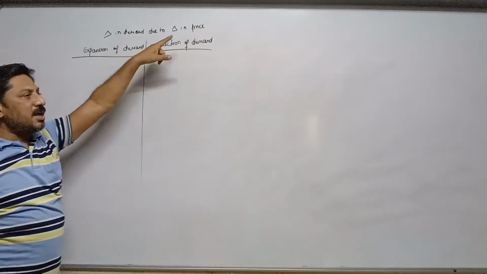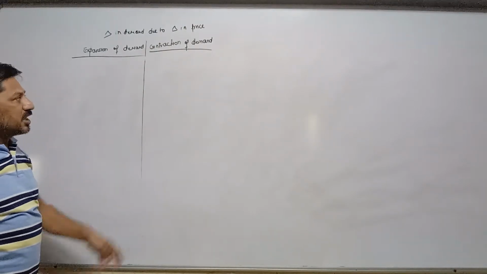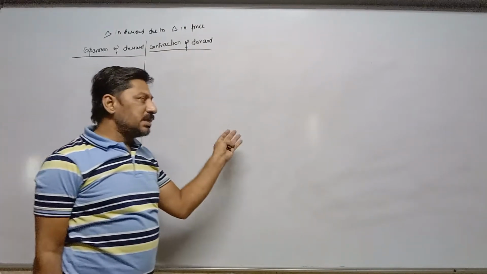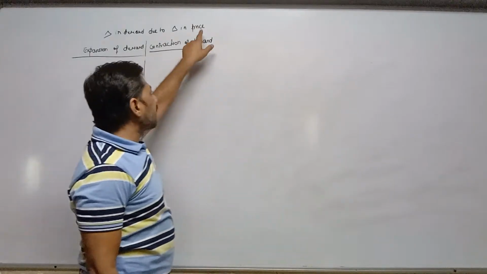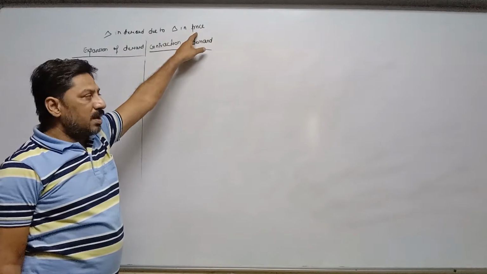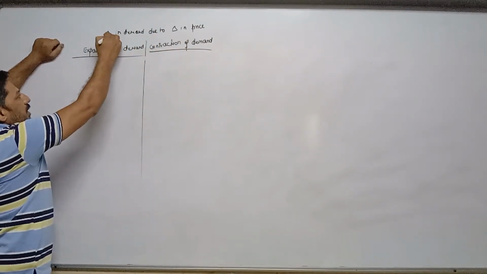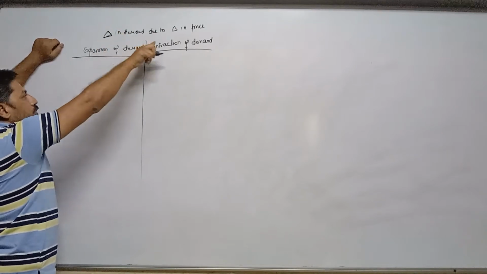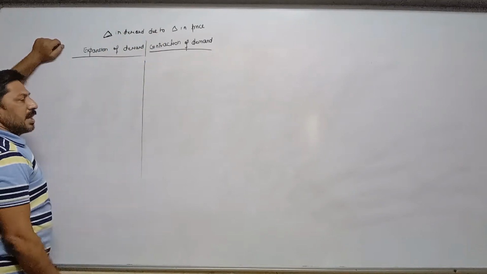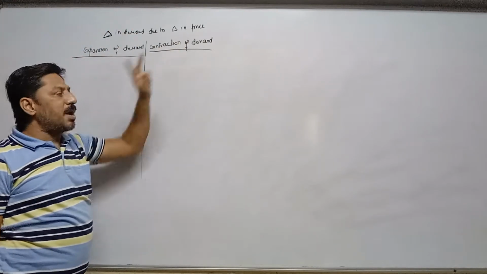There are two reasons which may affect demand: one is the main factor and the other is other factors. The main factor is price. So when demand changes due to change in price, then it is called expansion and contraction of demand.